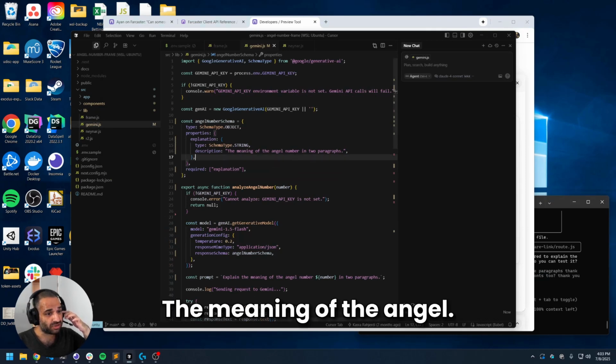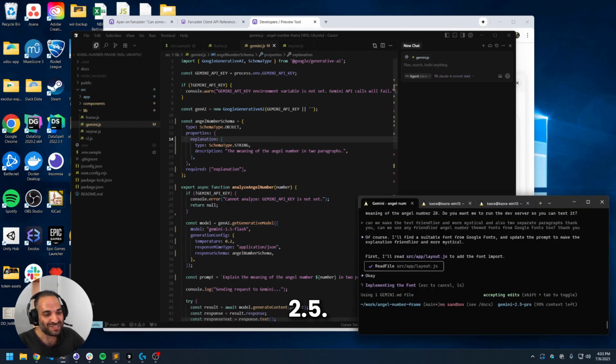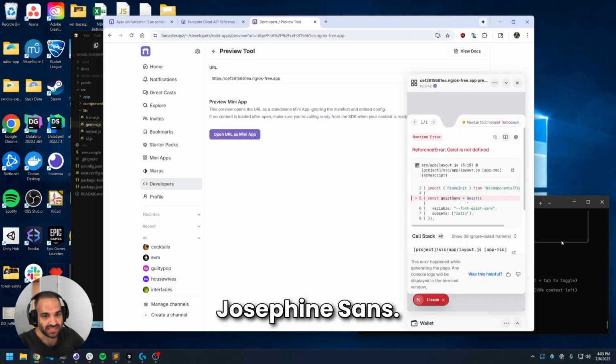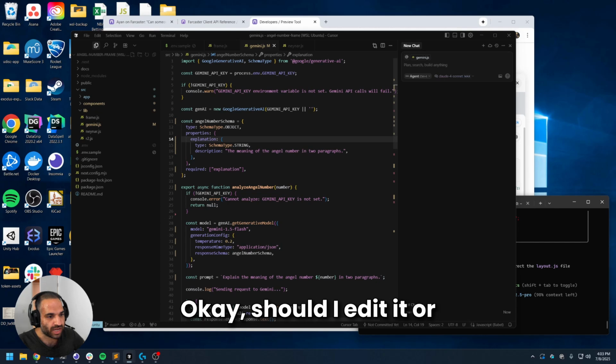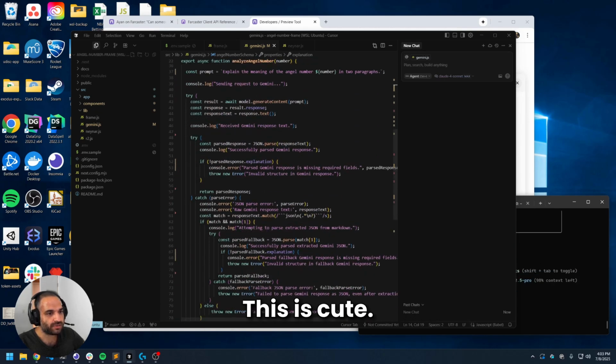The meaning of the Angel number. It's using Gemini 1.5 Flash. I told you 2.5. We'll get there. Okay. Should I edit it or should I wait for it? This is cute. It knows that.